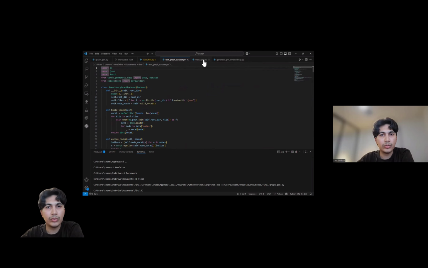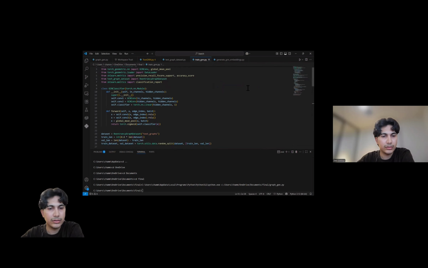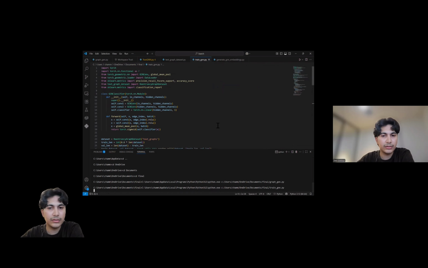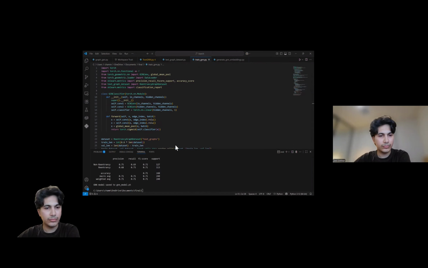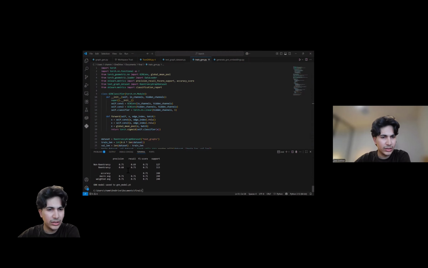So now I will train the GNN using the text graph dataset, the graphs in the data generated. This takes a few seconds. So it's finished running the GNN, and here we can see the classification report that it generates. Recall of 0.73, F1 of 0.71, and precision of 0.68. The model weights have been saved to this file.